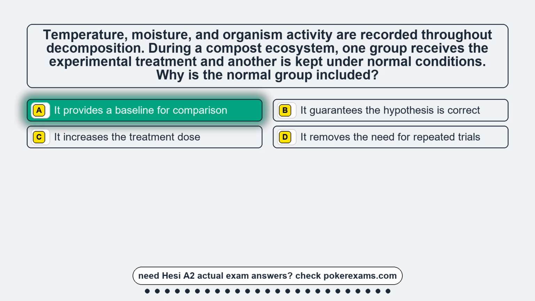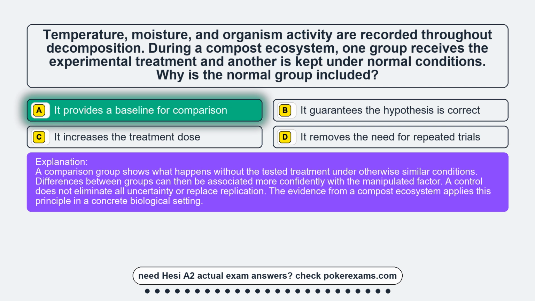The correct answer is option A. It provides a baseline for comparison. A comparison group shows what happens without the tested treatment under otherwise similar conditions. Differences between groups can then be associated more confidently with the manipulated factor. A control does not eliminate all uncertainty or replace replication.